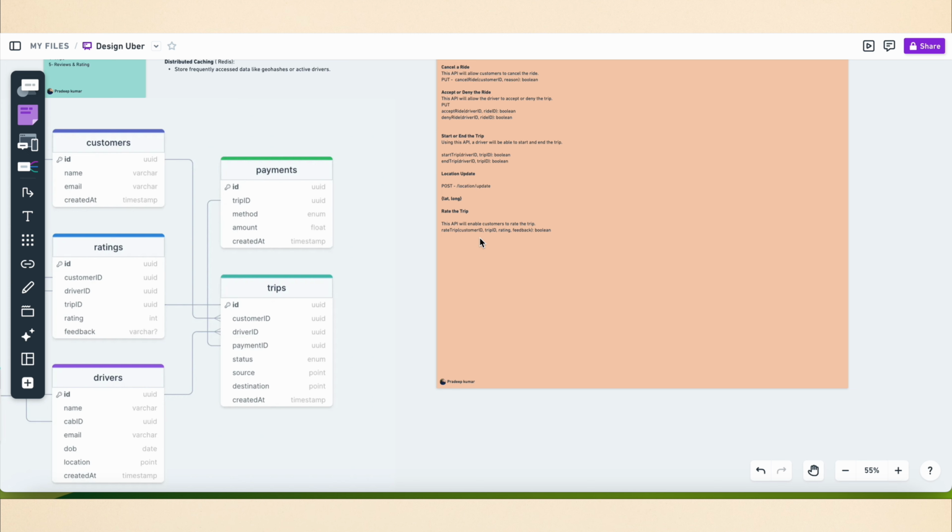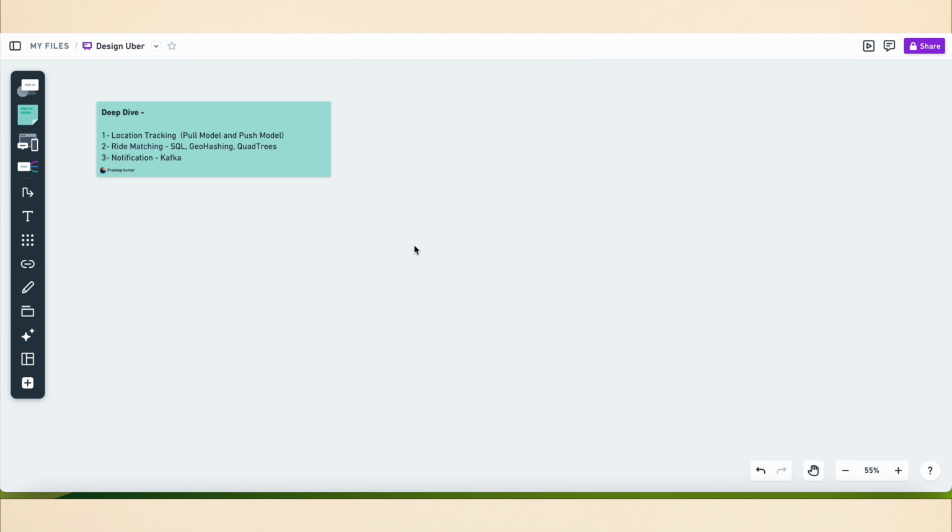And similarly, rate the trip. This API will enable customers to rate the trip. It requires customer ID, trip ID, rating, feedback, and returns a boolean. This should be a POST call. So these are the core APIs. There are other APIs too, but I discussed only the ones for the functional requirements we have taken. Guys, now let's do the deep dive.